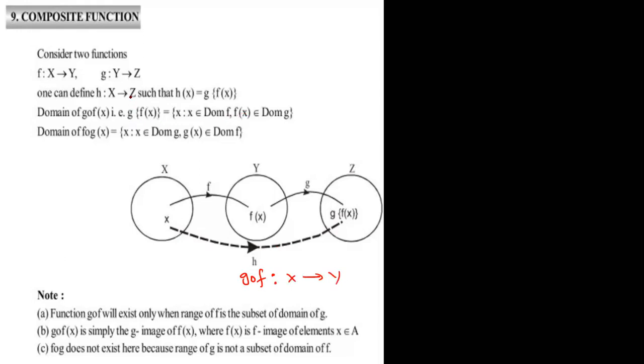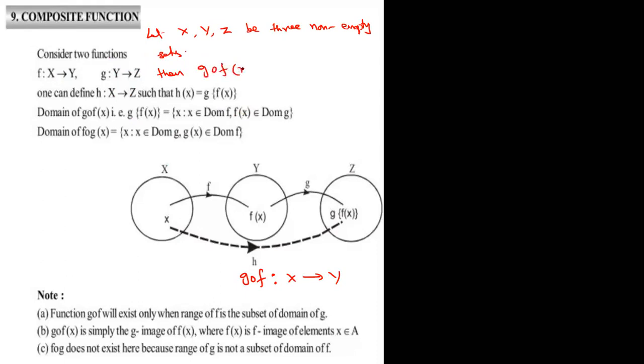How to say? Consider, otherwise write down: let X, Y, Z be three non-empty sets. Consider F maps X to Y, G maps Y to Z. Then what do you say?